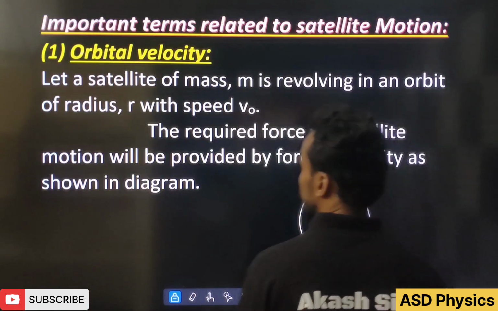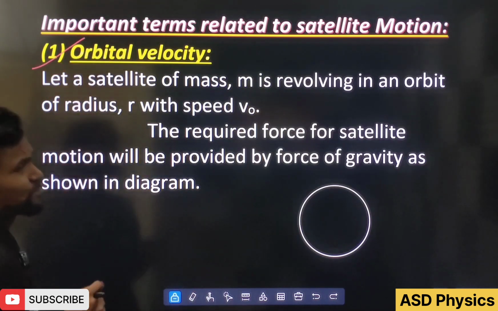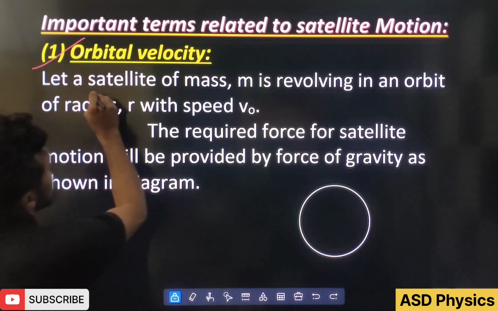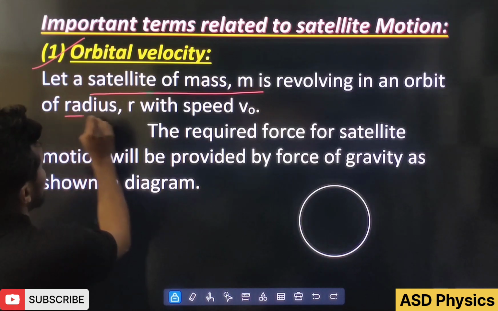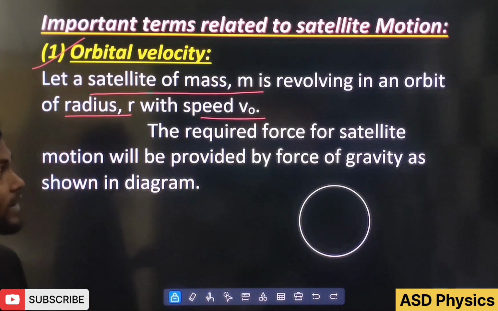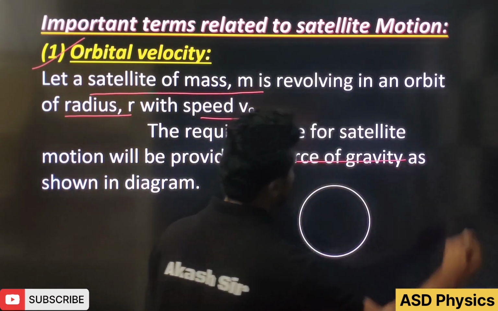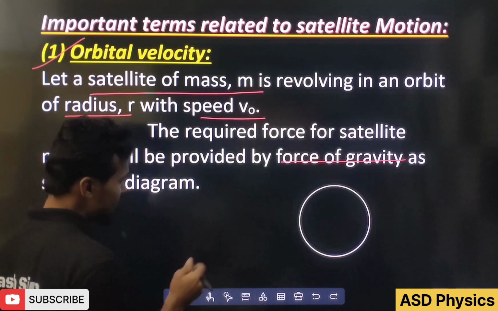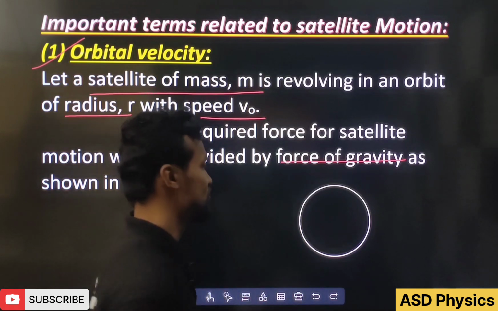Next, students, we are going to see some basic terms related to satellite motion. First, very easy, orbital velocity. What is this? Let a satellite of mass m revolve in an orbit of radius r with speed v0. The required force for satellite motion will be provided by the force of gravity, as shown in the diagram. Here I am using the term planet only; many times we can use Earth as a planet also.